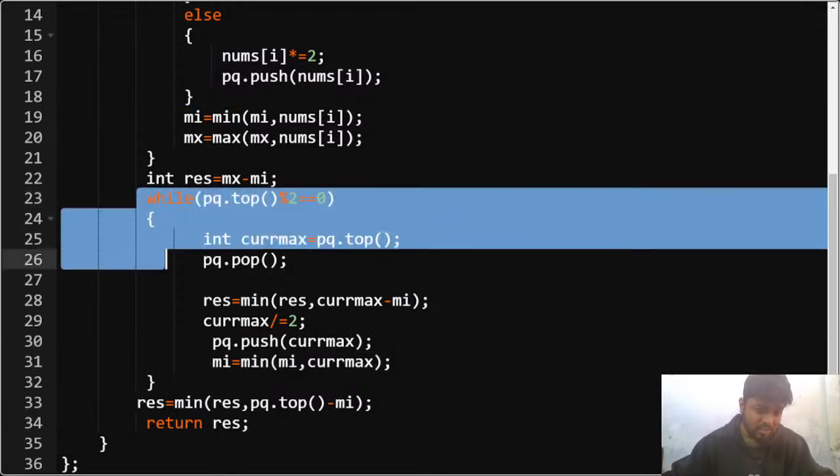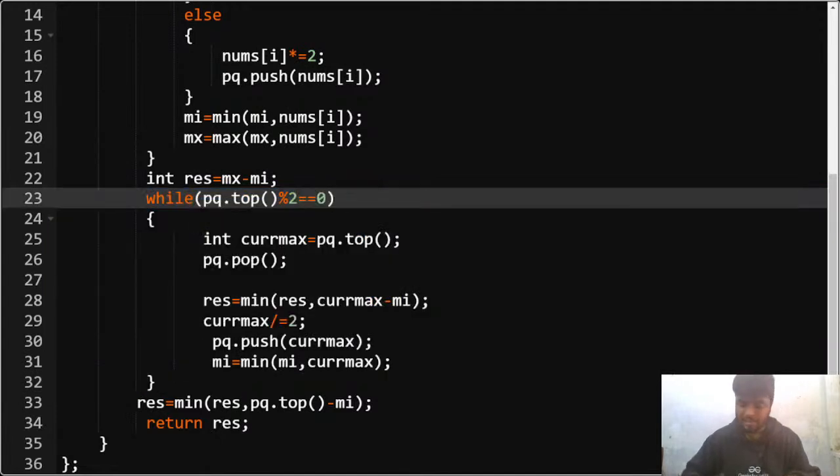And once I come out of this loop, the priority queue elements might look something like this: 3, then 2, and then let's say 5, and let's say 4. So in this case you can see that the top element is 5, and this while loop will not run, because the top element mod 2, 5 mod 2, is not equal to 0. So in the end I need to check that my minimum element is 2, since I have kept on updating the minimum.